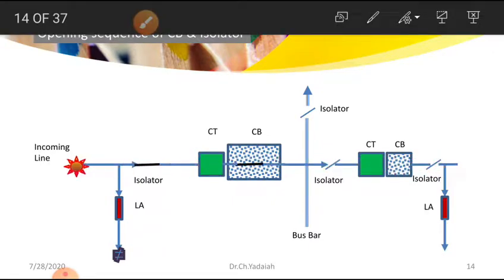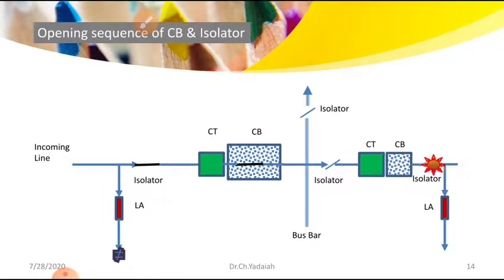Now I am going to open this one. What is first? I have to open the bada bhai first, the next is the chota bhai, during the opening period. Like the opening ceremony of any big project, first the main officer, after that the assistant officer. Here the CB is the first officer. So I can open the CB now. The CB is open. Now you can see the arc is also coming inside.